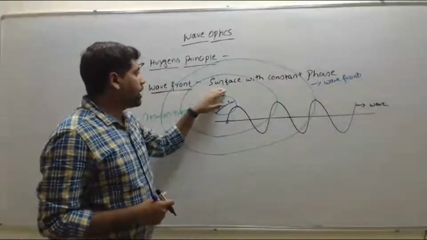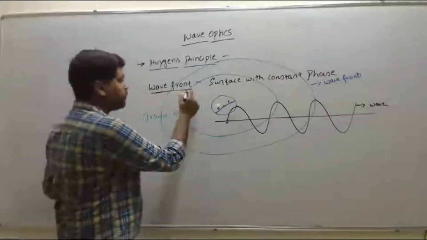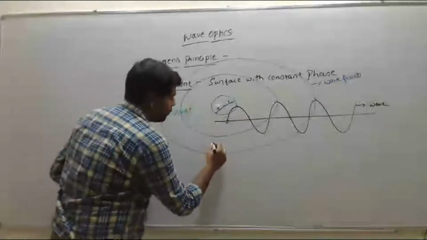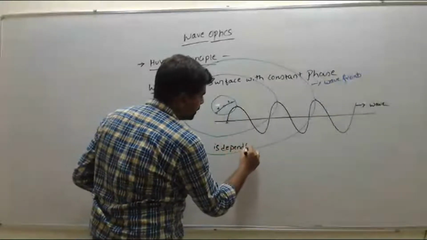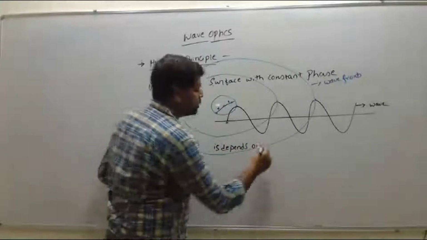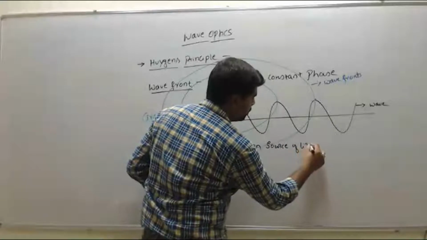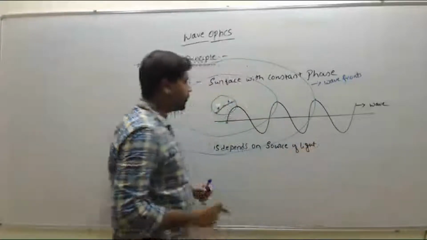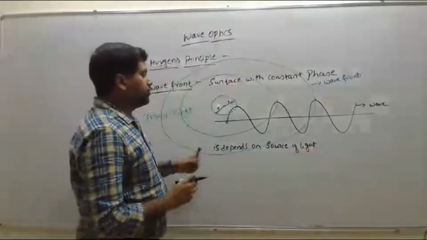So wave front depends on the source. So wave fronts depend on what factor? Wave fronts depend on the source of light, right?